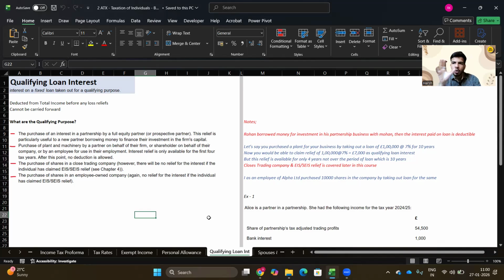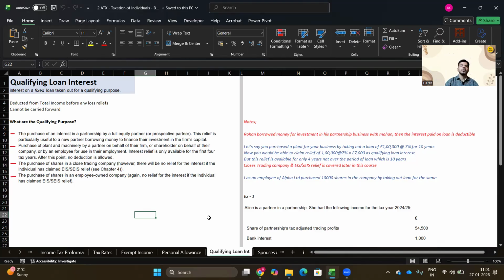The interest he bears on that loan would be deductible. Let's say Rohan borrowed money for investment in his partnership business with Mohan. Then the interest paid on the loan is deductible from his total income.